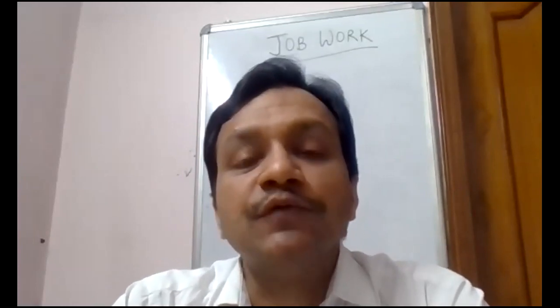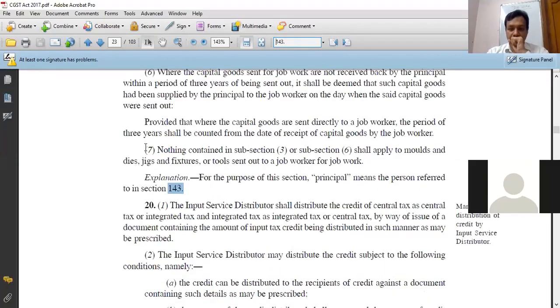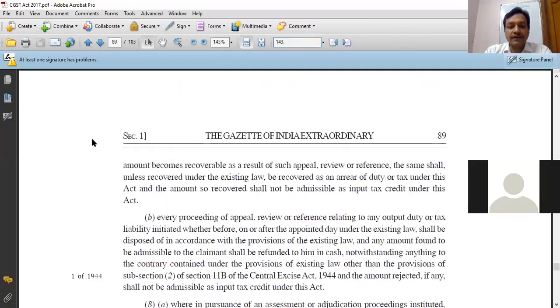Let me show you section 143 with you. I hope the screen is visible.